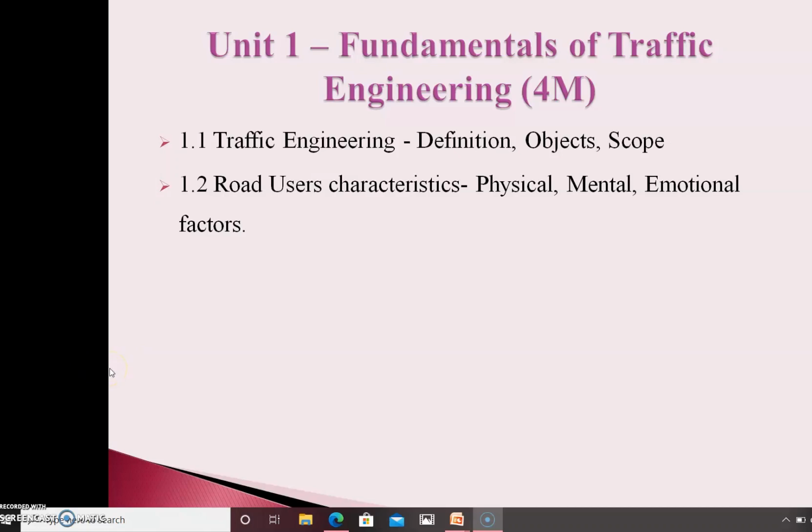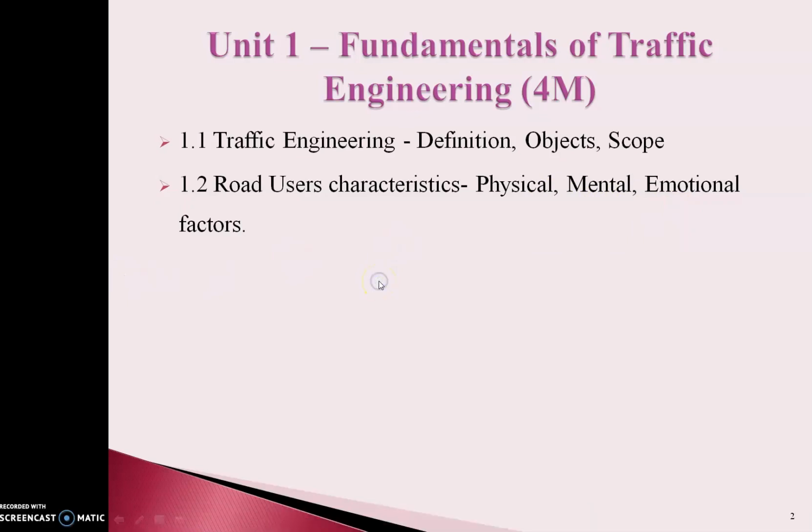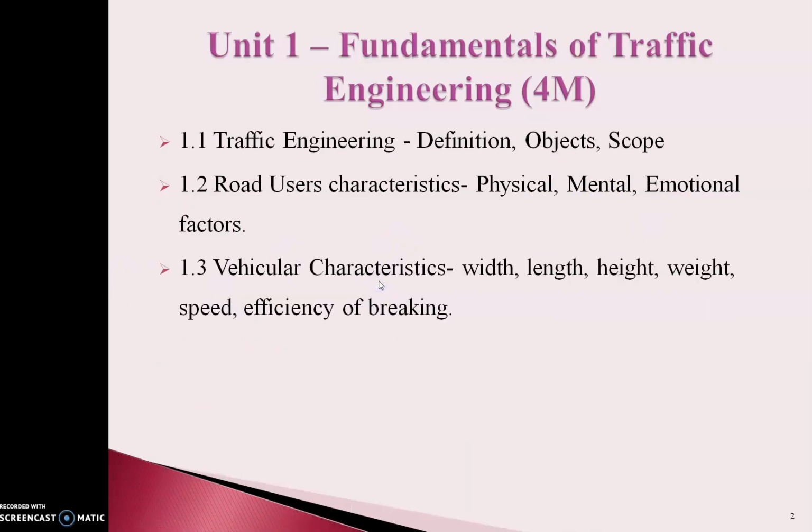Its construction and maintenance should be cheaper, etc. Further to that, in this chapter, we will learn user characteristics, meaning who is using that road or using the facility of road transportation, and the physical, mental and emotional factors that affect the journey or the transportation system.